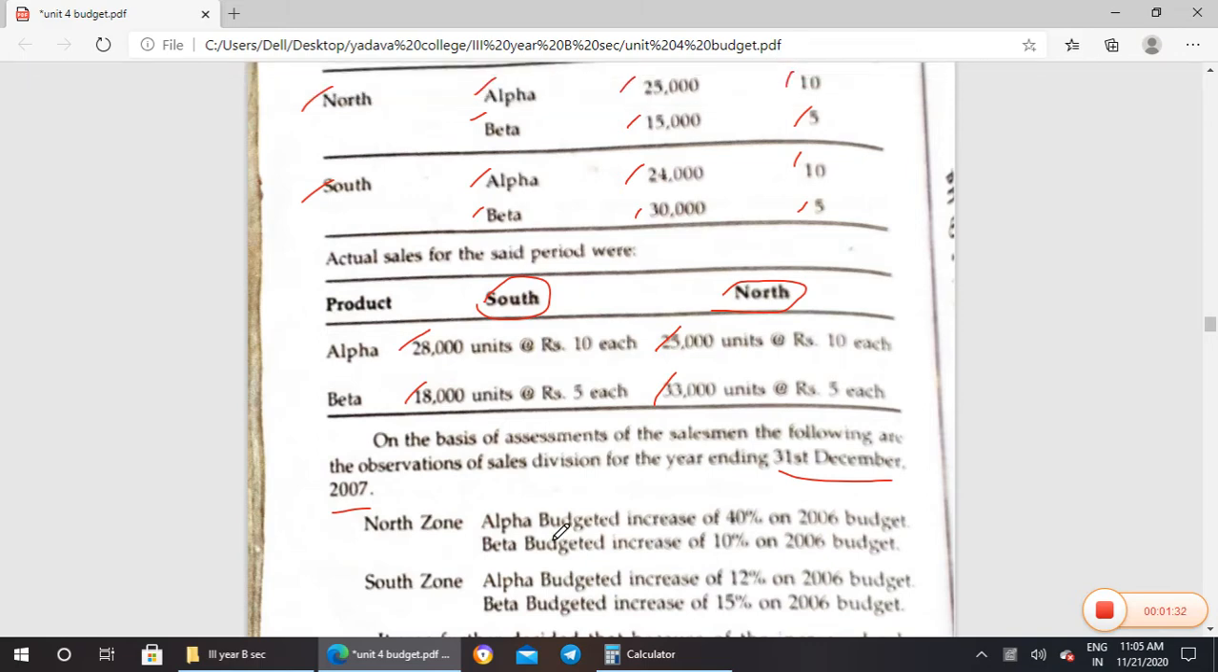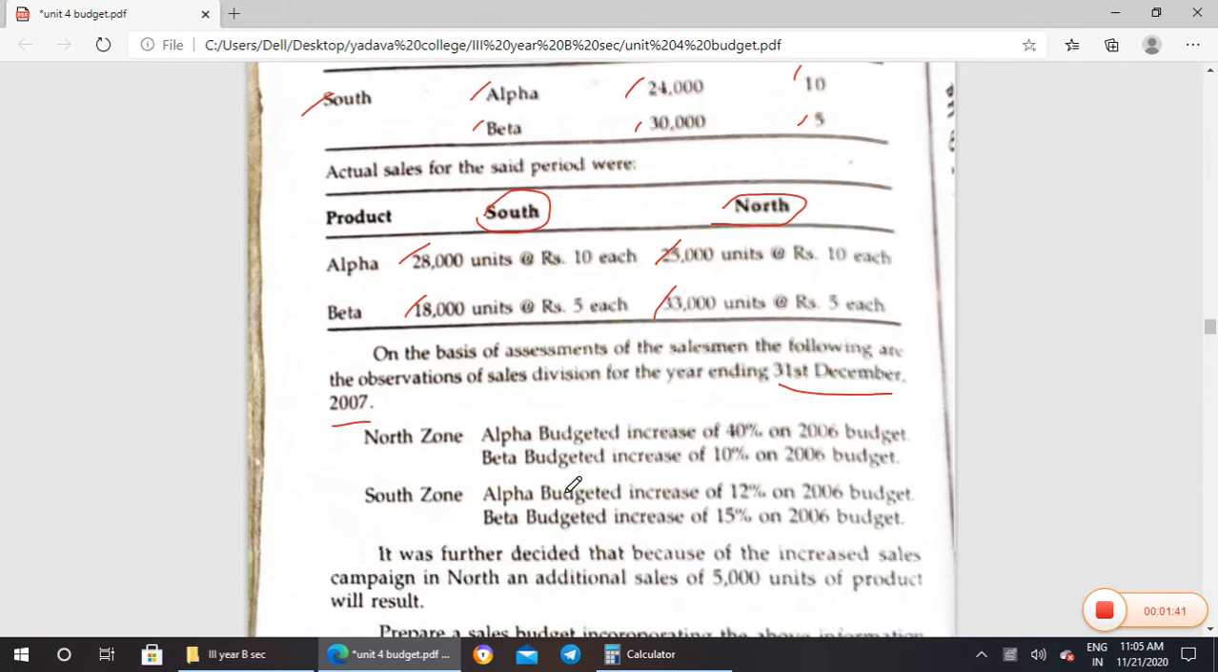Their assessment is: assuming this is the 2006 sales, what is the sales in 2007? They have assumed it. In North Zone, the Alpha budget is increased by 40% on the 2006 budget. Then the Beta budget is increased by 10% on the 2006 budget. In South Zone, the Alpha budget is increased by 12% on the 2006 budget. Then the Beta budget is increased by 15% on the 2006 budget. It is further decided that because of the increased sales campaigning in North, an additional sale of 5,000 units of the product will result.